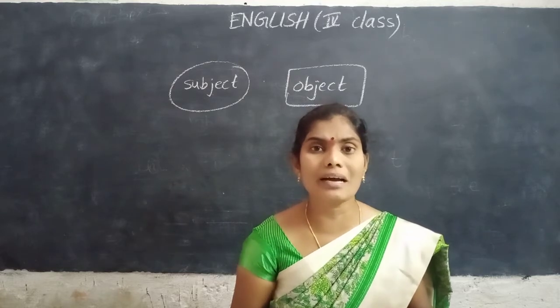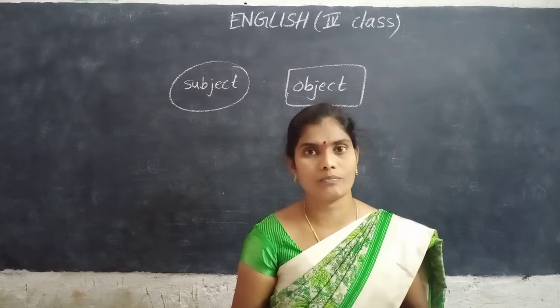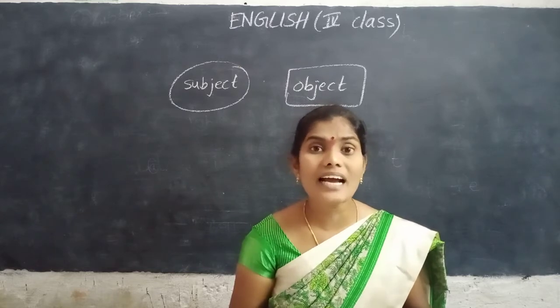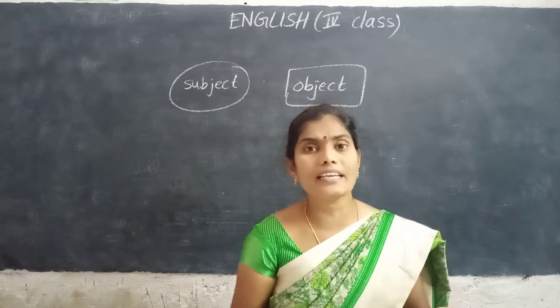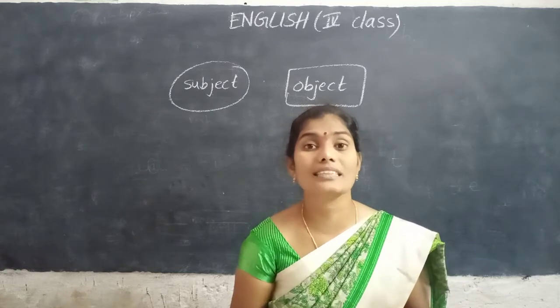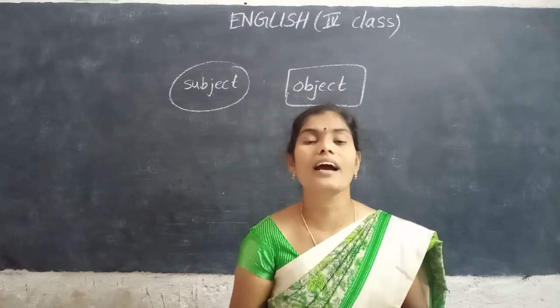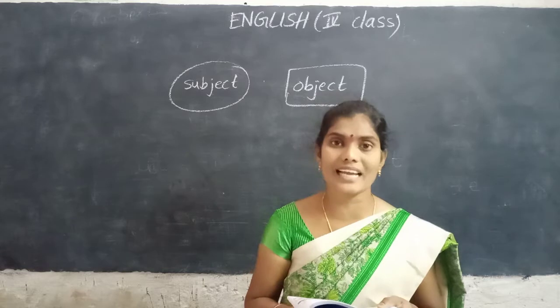Meena is waiting for the bus. Who is waiting for the bus? Meena. Meena is in circle shape. Waiting for what? The bus. The bus should be in rectangle shape.